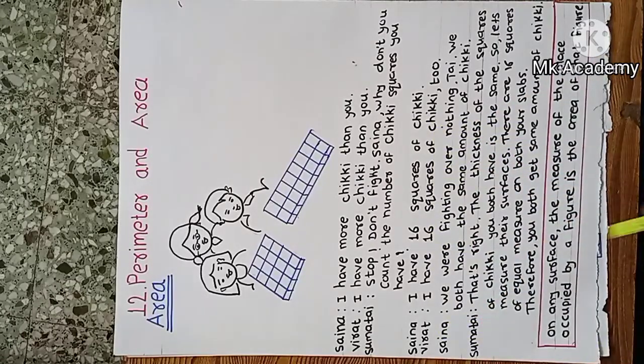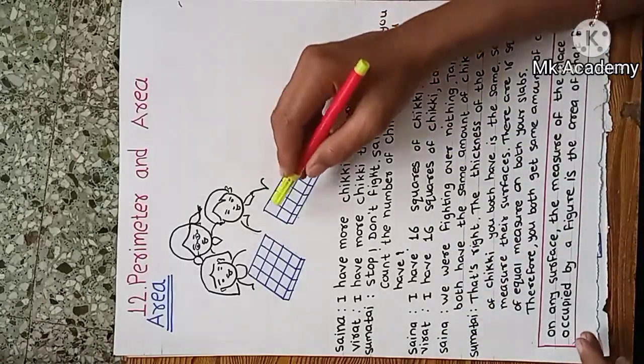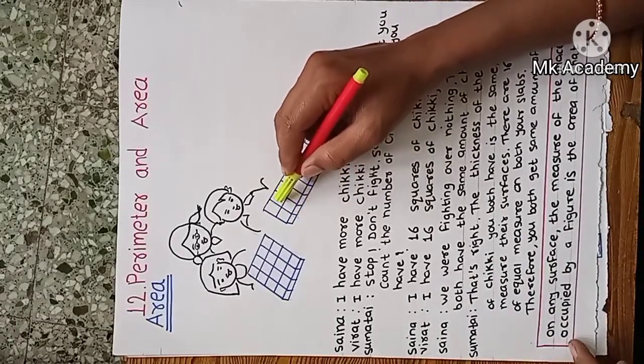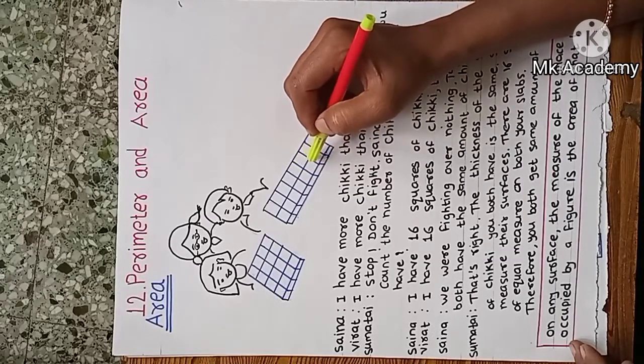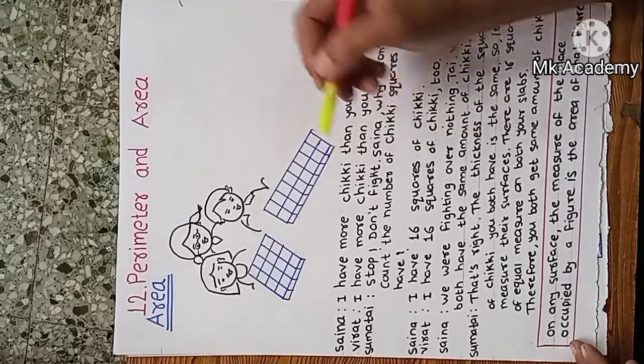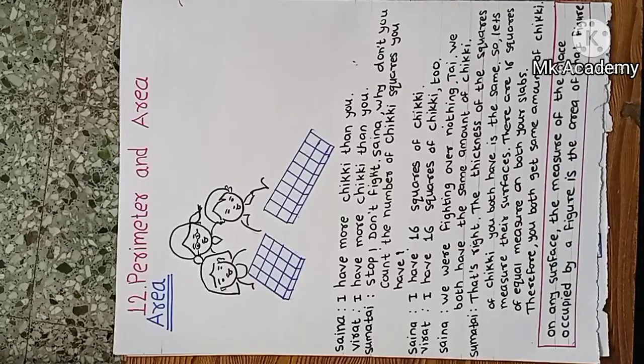Then Virat also counted the number of squares. 1, 2, 3, 4, 5, 6, 7, 8, 9, 10, 11, 12, 13, 14, 15, 16. Virat said, I have 16 squares of chikki too. Then Saina said, we were fighting for nothing. We have the same number of squares, so we are fighting over nothing. Tai, we both have the same amount of chikki.